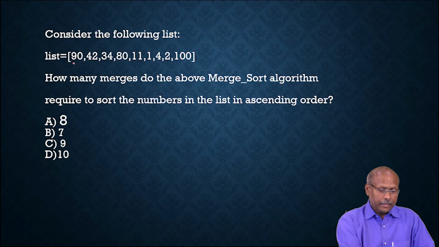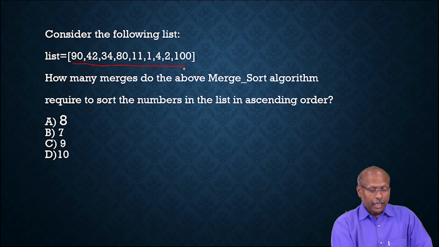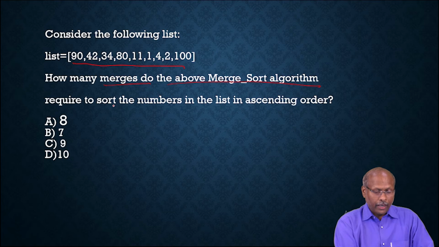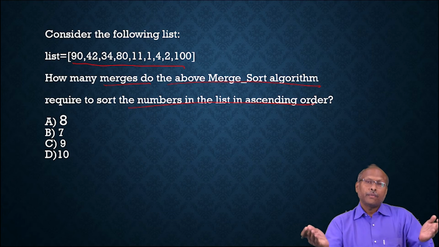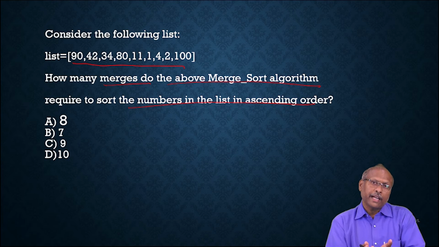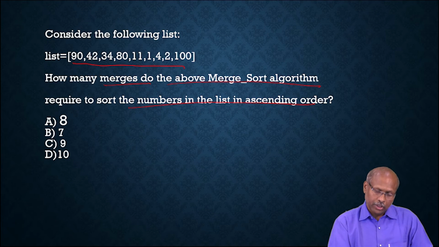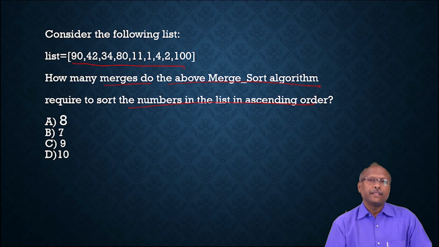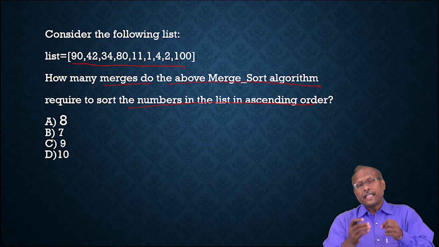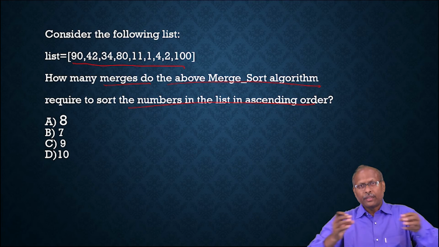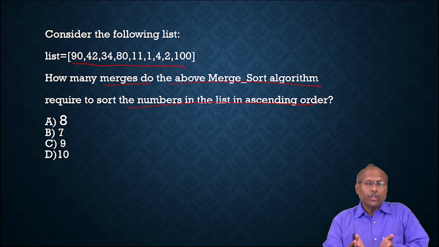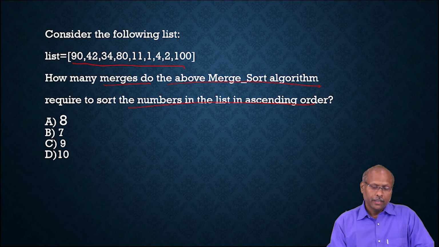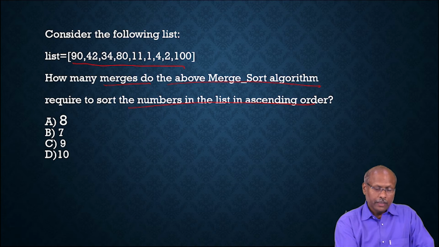The question is: consider the following list. How many merges does the merge sort algorithm require to sort the numbers in ascending order? So to sort the elements using merge sort, how many times will merging happen? Generally in merge sort, it will divide the list into two halves, and when it reaches a single element, then it will start merging. So how many merging operations are done?